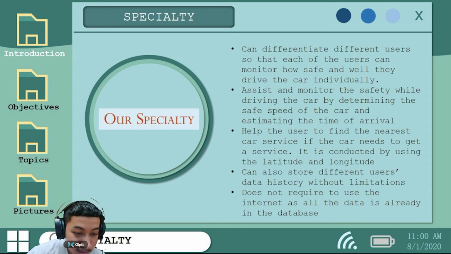Therefore, when they are using our system, if their car has already exceeded the mileage limit for a car to get service, they can use this function, which is finding the nearest car service, as we use their current location by getting the latitude and longitude of the user, and then the system will calculate the distance of all the service centers and detect the nearest car service center from their current location.